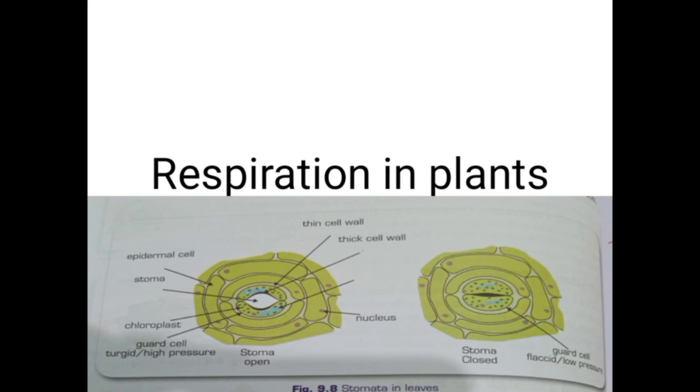Respiration in plants. Plants also need to respire. They also exchange gases like human beings to gain energy for their growth. However, they do not have special organs for respiration. As plants do not have a specific organ for breathing, the exchange of gases takes place through different parts such as leaves, stems, and roots. Exchange of gases in the leaves takes place through the opening in the leaves and stem called stomata.